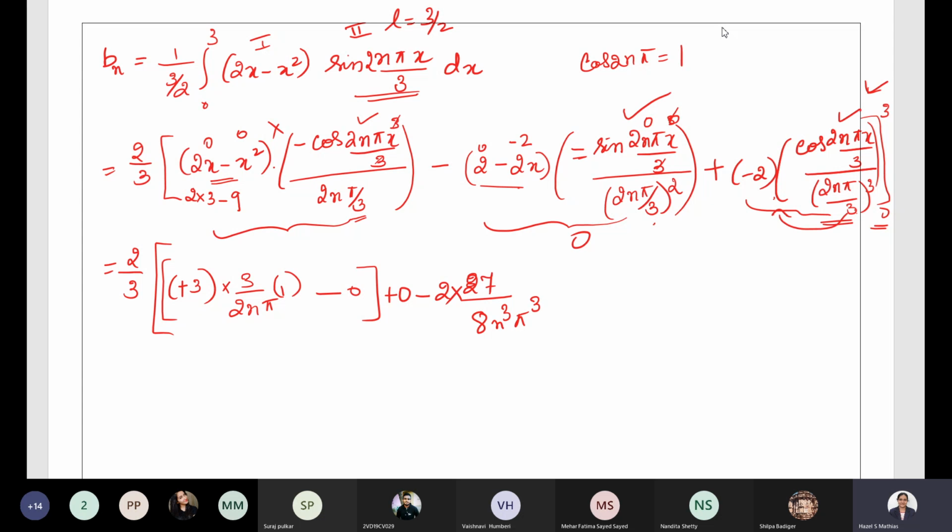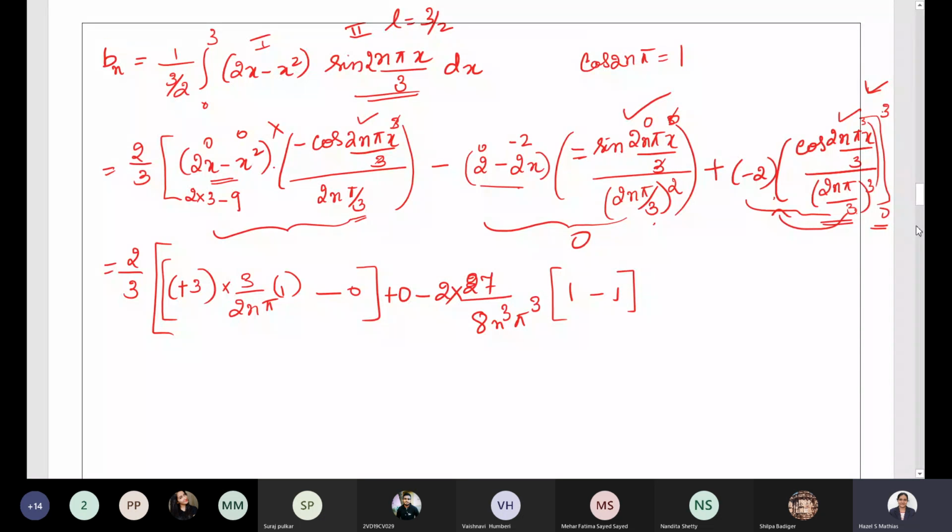Now put the limits for this term. When you put the upper limit 3, the 3 cancels, cos 2n pi, which is equal to 1. When you put the lower limit, what is the lower limit? Lower limit is cos 0. Cos 0 is what? It is equal to 1.